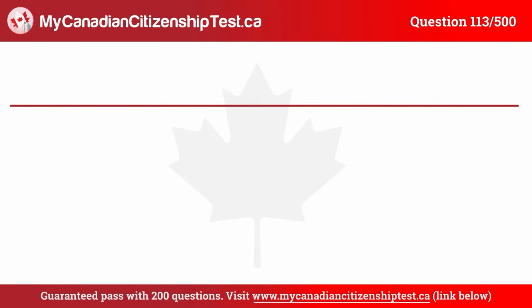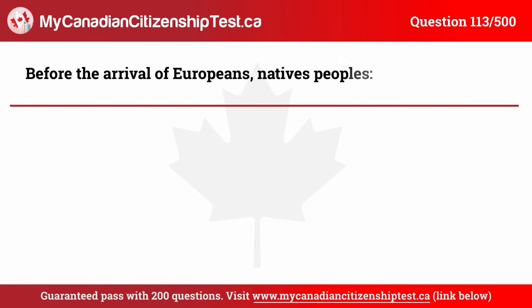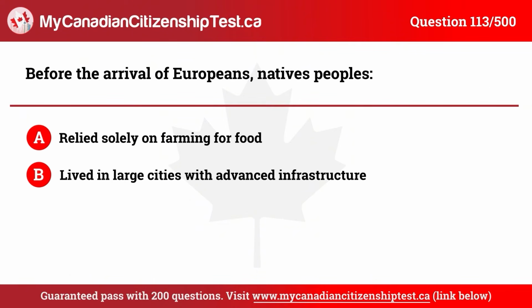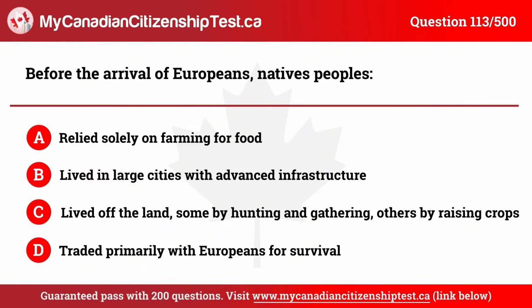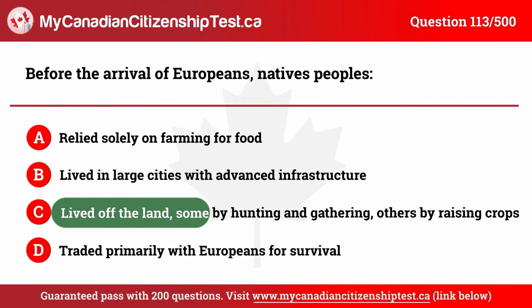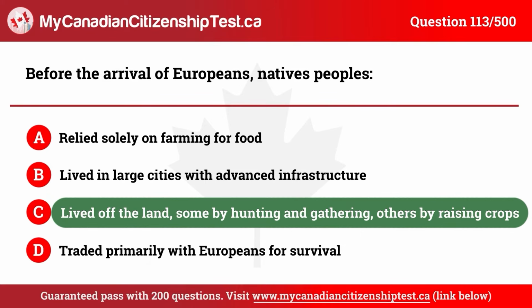Question 113. Before the arrival of Europeans, native peoples A. Relied solely on farming for food. B. Lived in large cities with advanced infrastructure. C. Lived off the land, some by hunting and gathering, others by raising crops. D. Traded primarily with Europeans for survival. The correct answer is C. Lived off the land, some by hunting and gathering, others by raising crops.